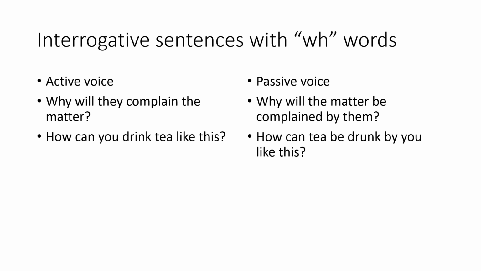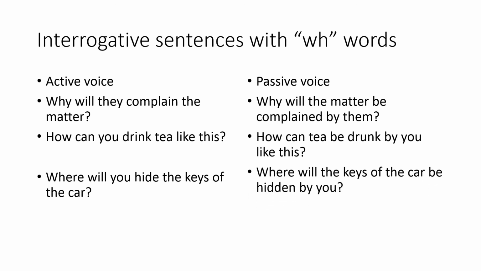Next question. Where will you hide the keys of the car? Question has started with where. So answer starts with where. Then there is will. So will. Object is what in the sentence? The keys of the car. Where will the keys of the car be hidden by you? Hide changing to hidden by you. And then the interrogative mark.